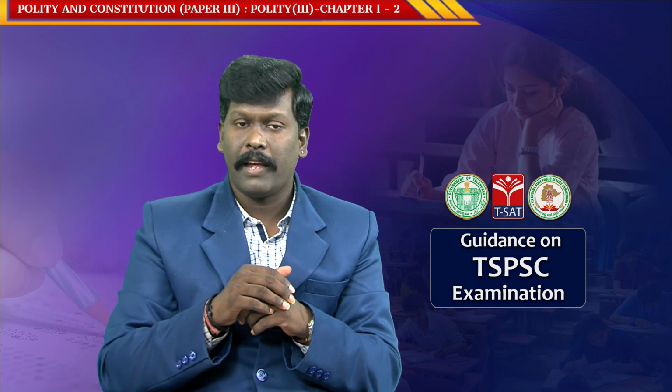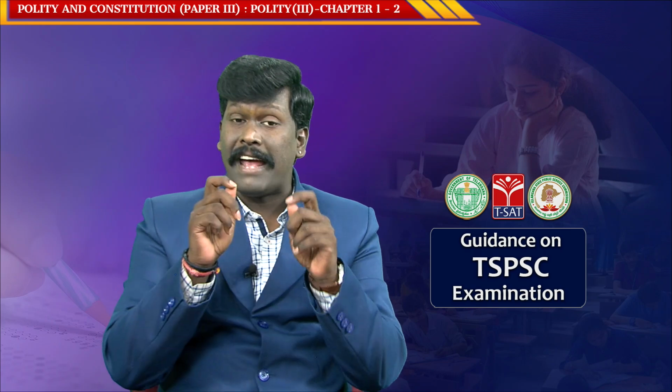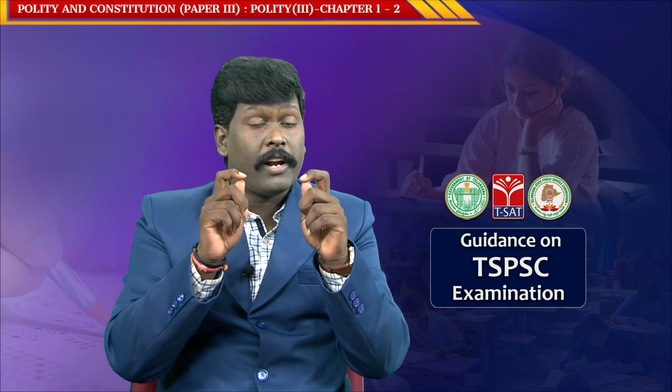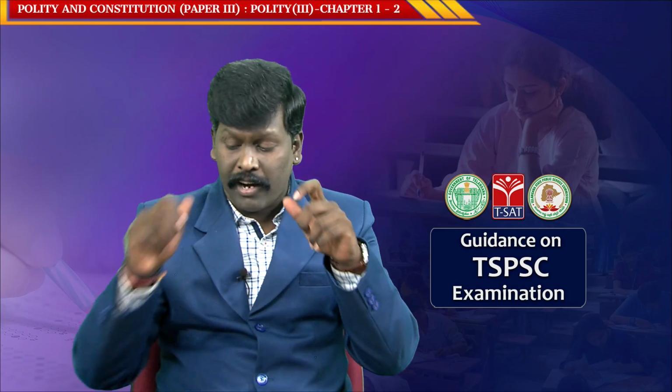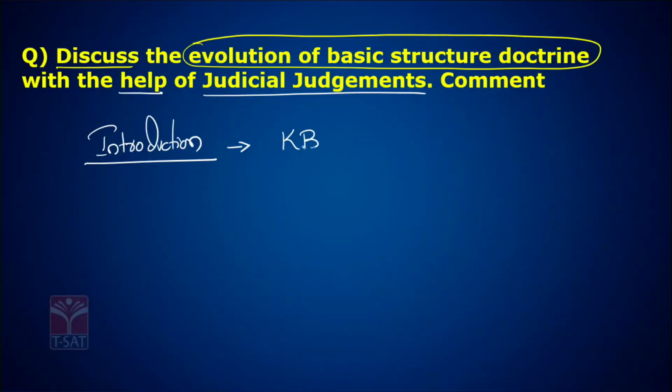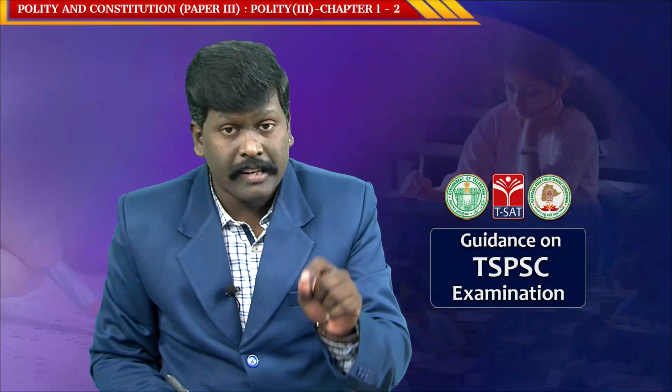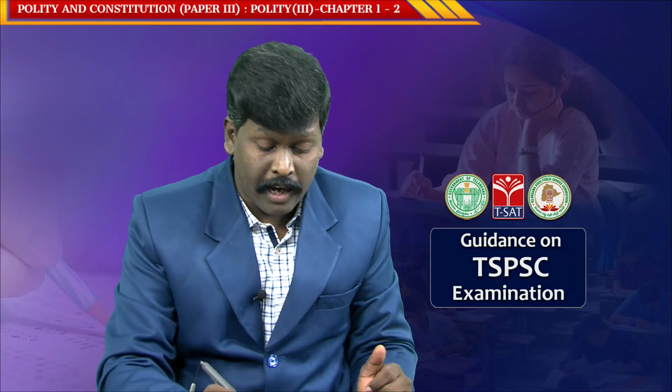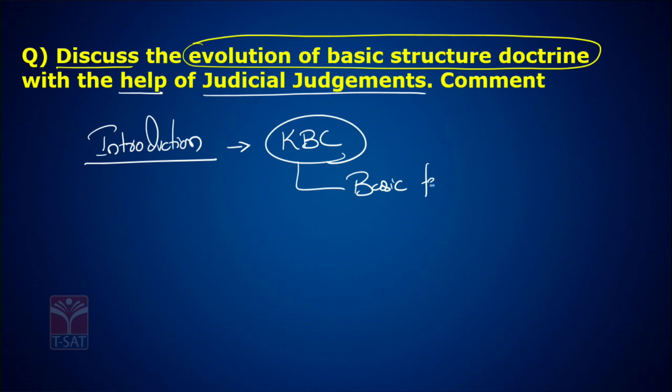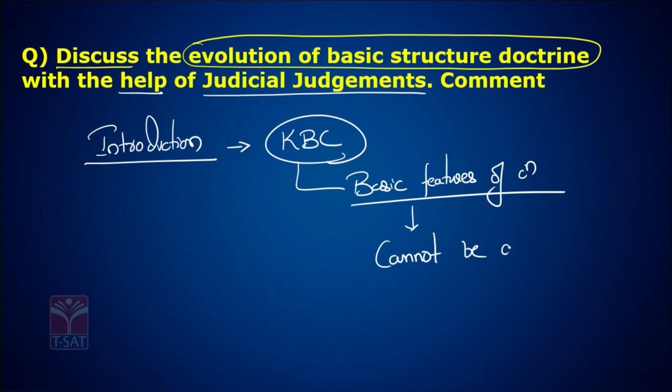Now let me repeat this in a different way. Basic structure doctrine is propounded by the Supreme Court in the Kesavananda Bharati case of 1973, where this doctrine contains the basic features of the constitution, which cannot be amended by the legislature.